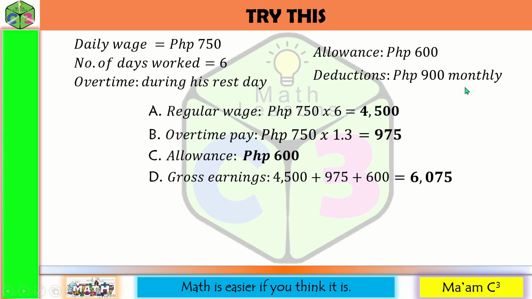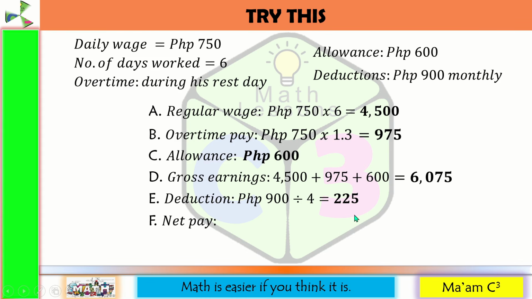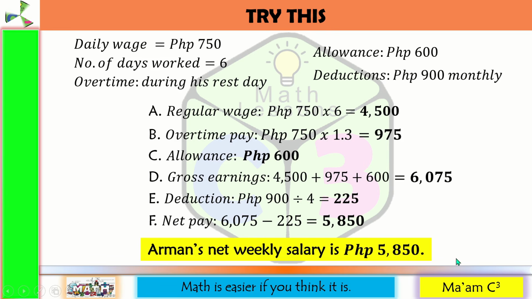Now, how about the deduction? Since the deduction is 900 monthly, we are going to divide this by 4. There are 4 weeks in a month. That would be 225 pesos. So to solve for his net pay, we are going to subtract 225 from 6,075. That would be 5,850. So Arman's net weekly salary is 5,850 pesos.